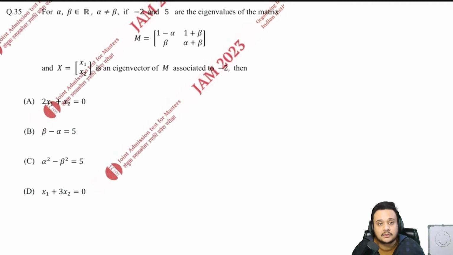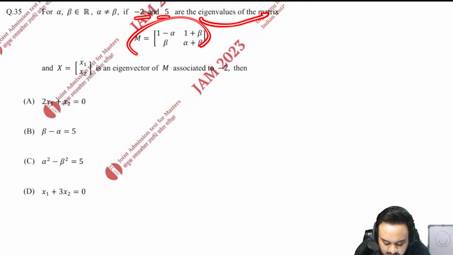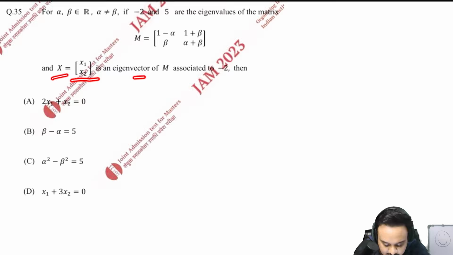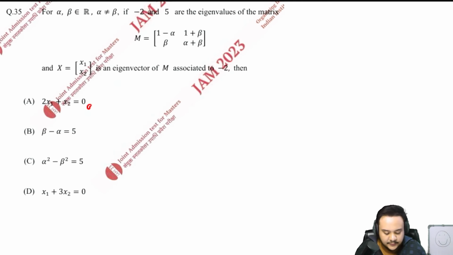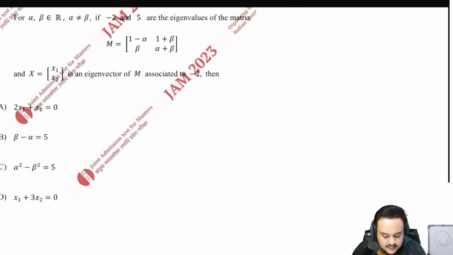The 35th question says that for alpha, beta belongs to R, alpha is not equal to beta, if minus 2 and 5 are the eigenvalues of the matrix M, and X is an eigenvector of M associated to the eigenvalue of minus 2, then which of the following are true? So start solving. We'll take it step by step. I'll just take it from a new page.